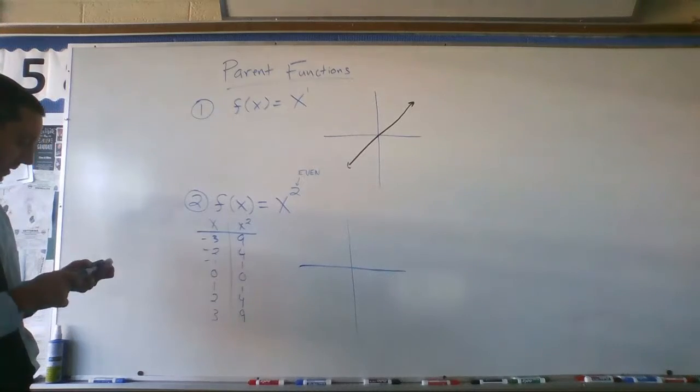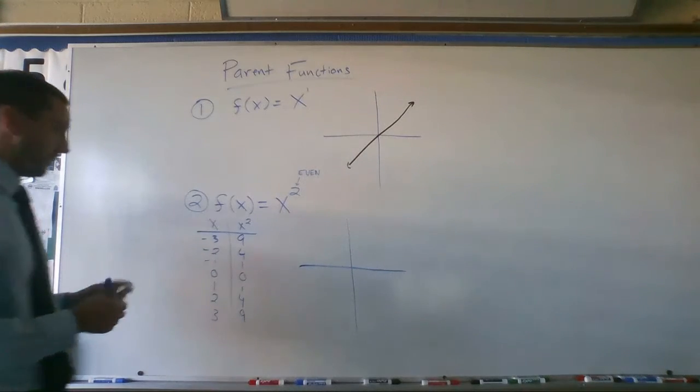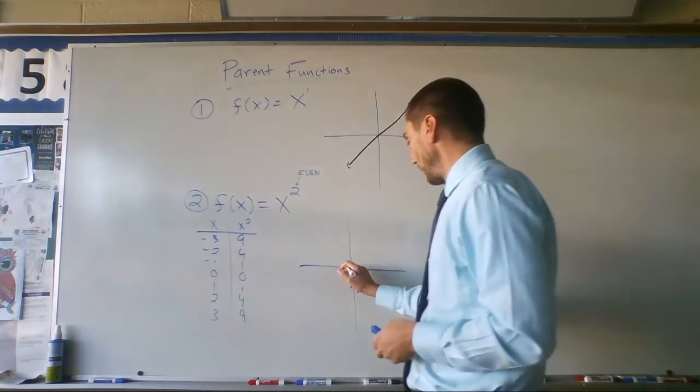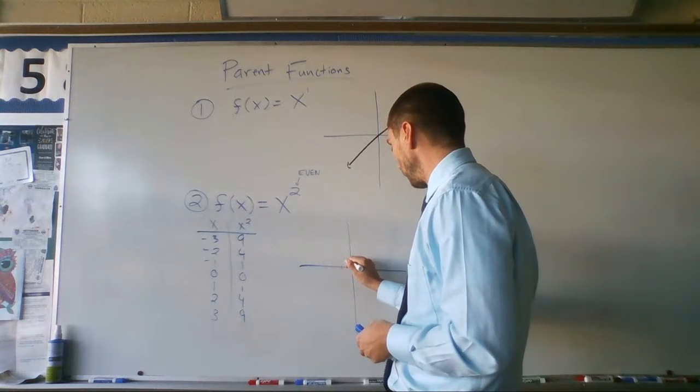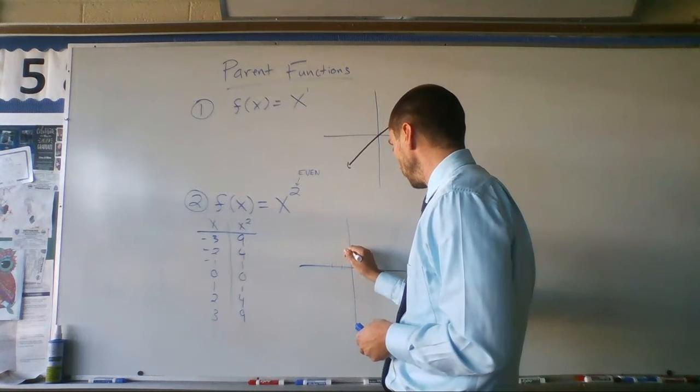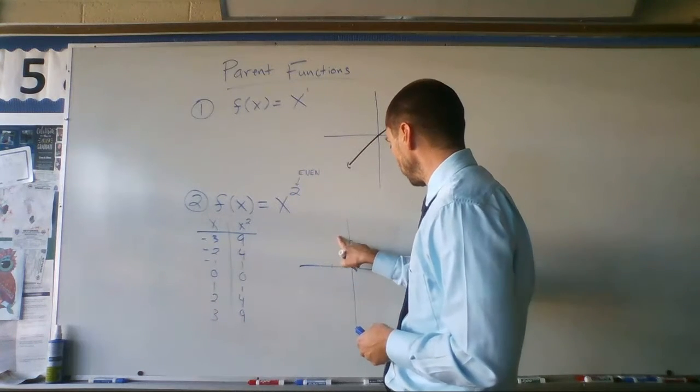So when I go to graph this, I don't need to make a perfect graph today. I'll just go ahead and throw in a few points. So negative 1, 1, negative 2, 4.